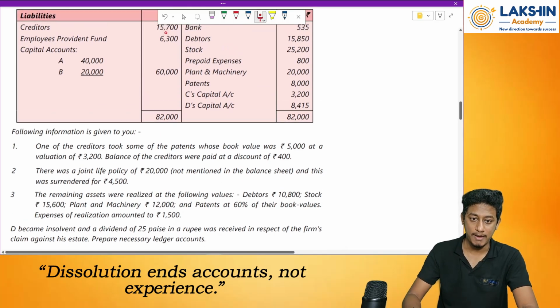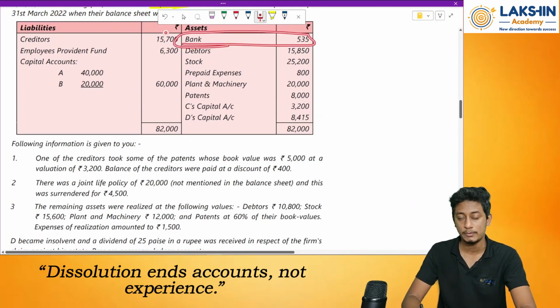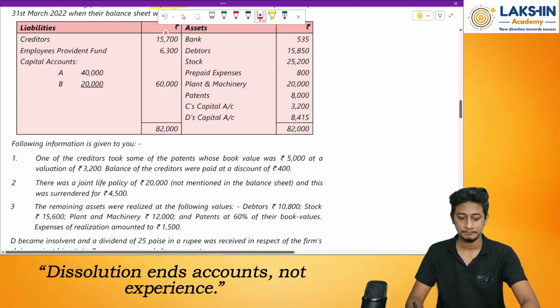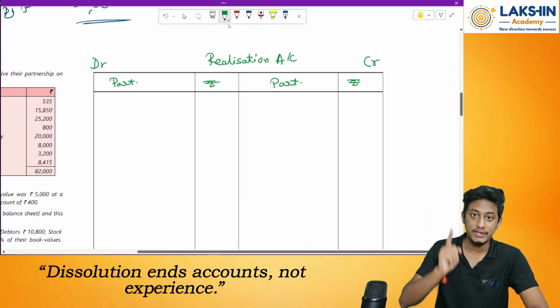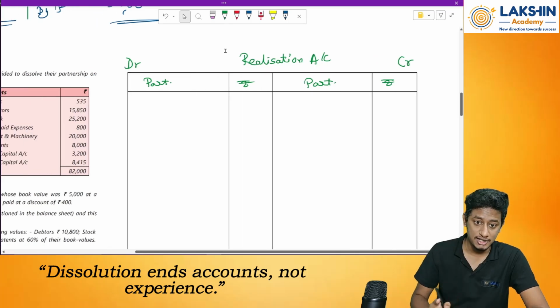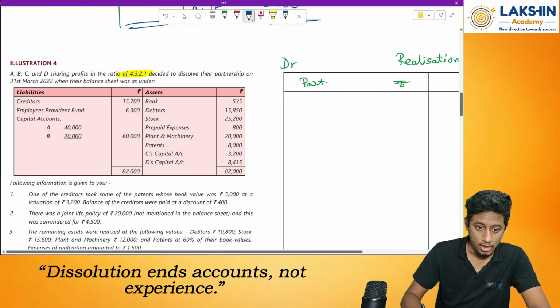Cash account, cash or bank account. In this case, what do we have? We have a bank account, so we will prepare the bank account. Done. Now let's start with the realization account. First of all, what should I do? Transfer all the assets and all the liabilities to the realization account.